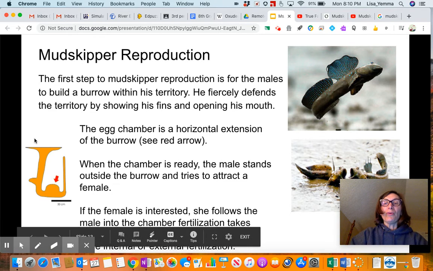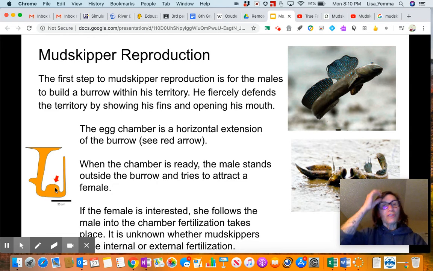So the male mudskipper has to gulp air, bring it down, and aerate this chamber, and then the air stays at the top of this bubble. So the first step is the males are going to build the burrow, and they're going to build it within their territory. And male mudskippers are really territorial.